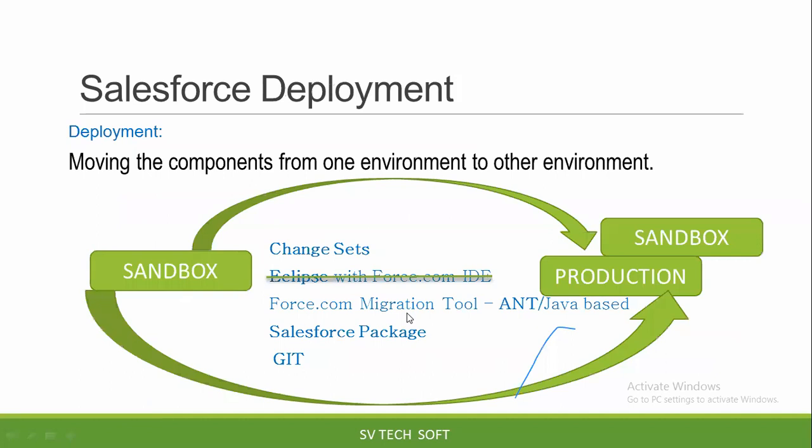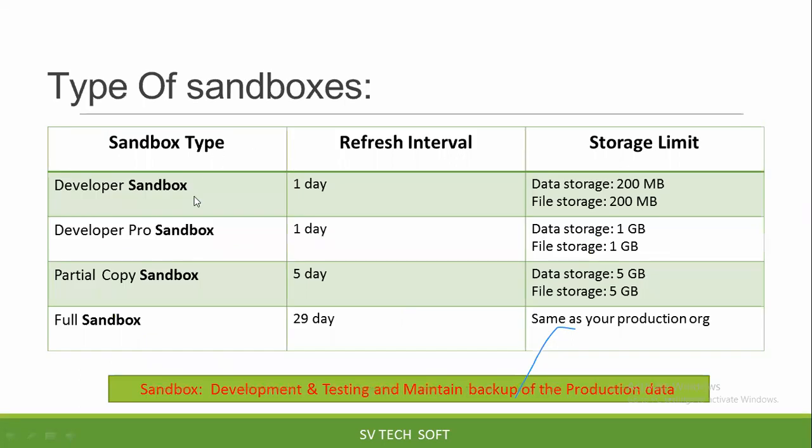Okay, in Salesforce, there are 4 different types of sandbox: developer sandbox, developer pro sandbox, partial copy sandbox, then full sandbox. Each sandbox has different advantages with different licenses. Salesforce is also doing business with companies and customers, right?